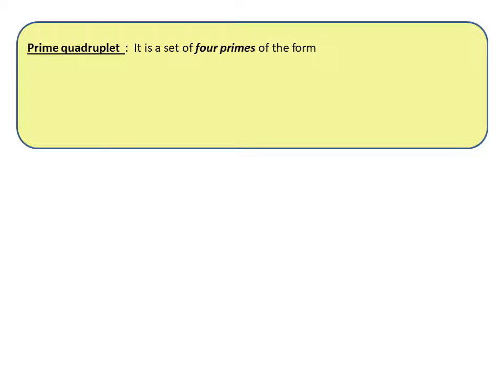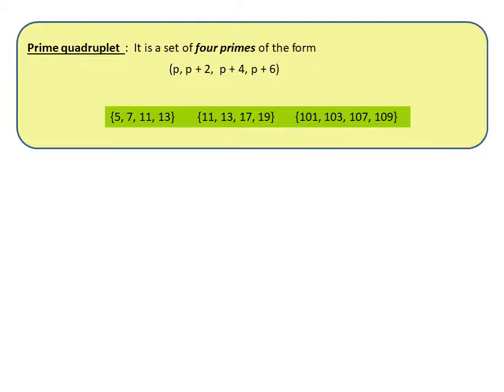Then prime quadruplets. Quad means 4. So it is a set of 4 prime numbers in such a way that p, p plus 2, p plus 4 and p plus 6. So we are having 5, 5 plus 2, 5 plus 4, 5 plus 6. Then 11, 11 plus 2, 11 plus 4, 11 plus 6. 101, 101 plus 2, 101 plus 4, then 101 plus 6. So we are getting our prime quadruplets. So we learned that twin primes are a set of 2 prime numbers, prime triplets a set of 3, and quadruplets a set of 4 prime numbers. So we learned about prime numbers and their types.